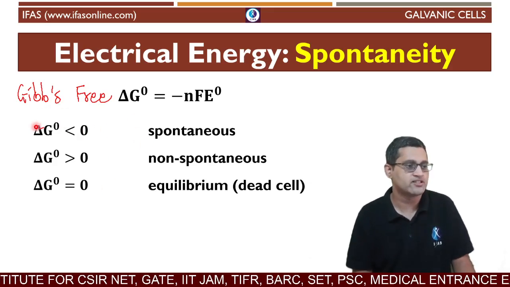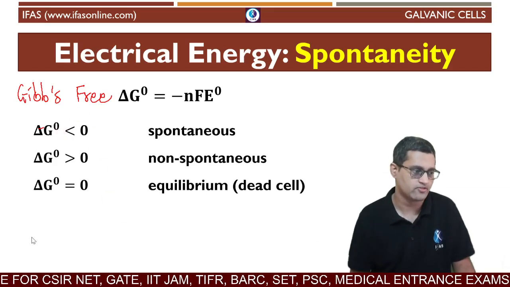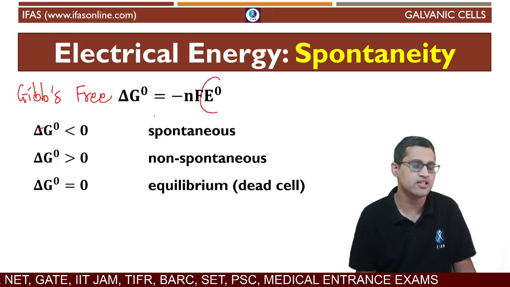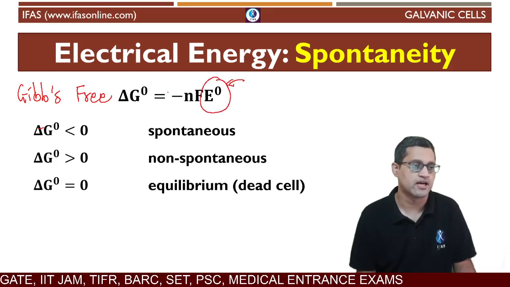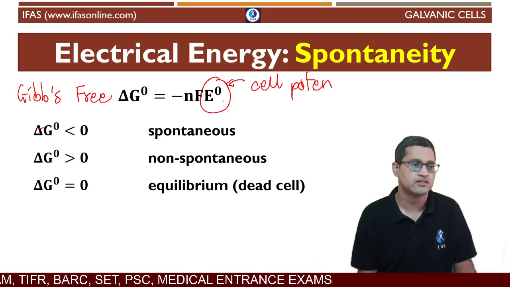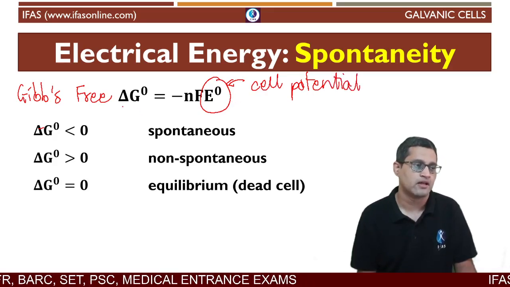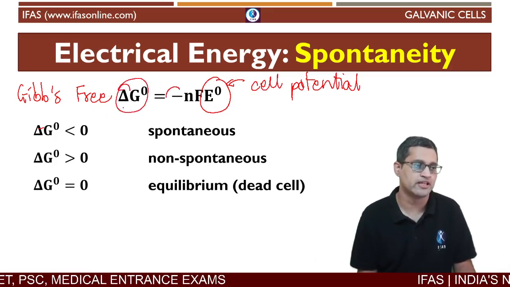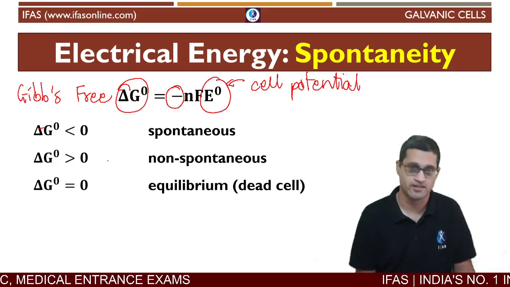Now if delta G naught is less than 0, if you look at this formula, E naught is the standard cell potential. This E naught and delta G naught must have opposite signs because you have a negative sign there.